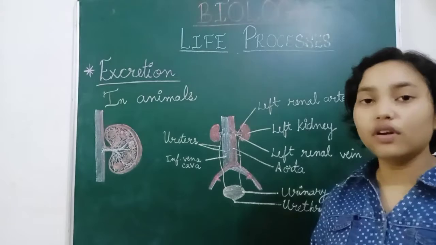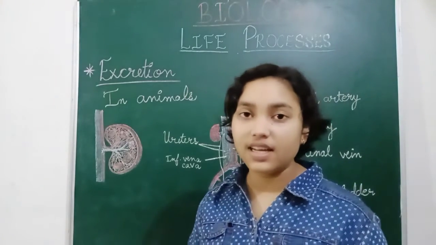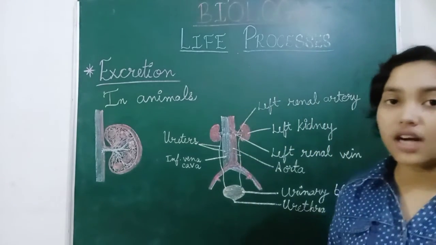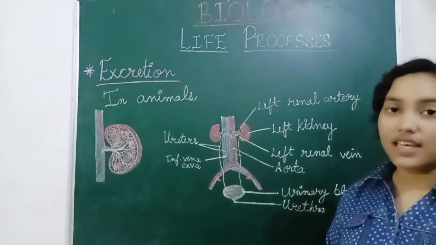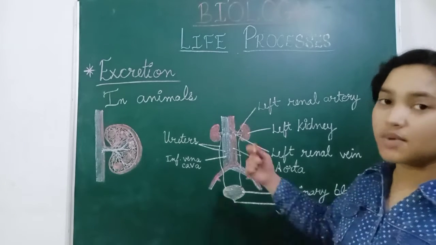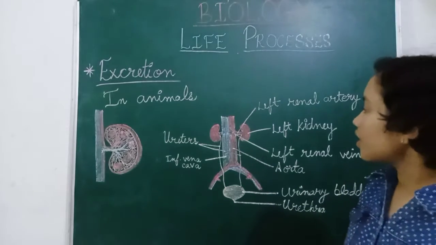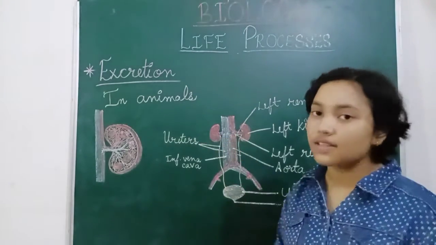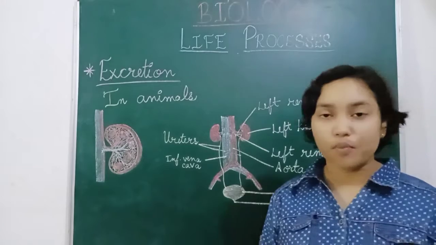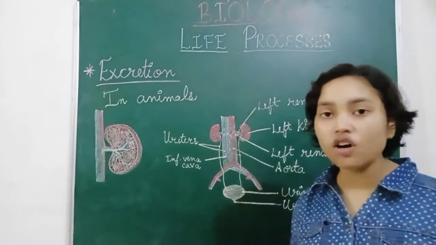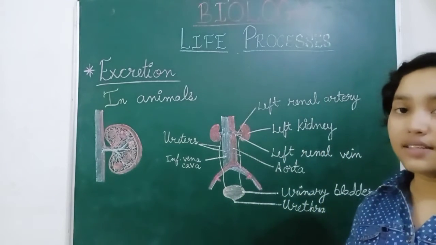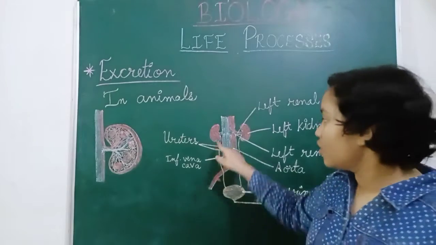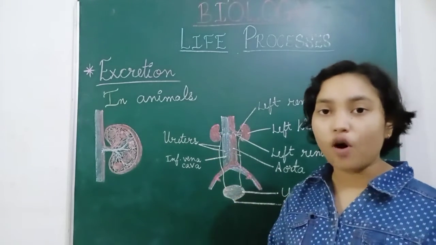Now where do we release these waste products? They can't be stored in the kidney. So from the kidneys they are carried by the ureters. These are long, small pipes, and inside these pipes the urine is formed.